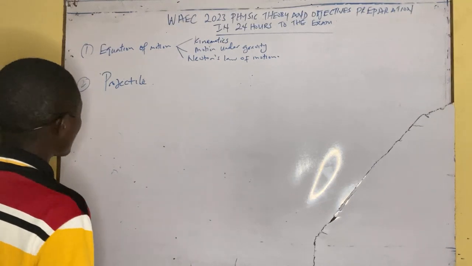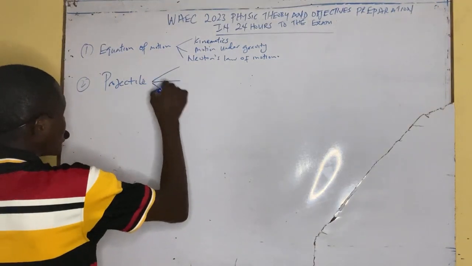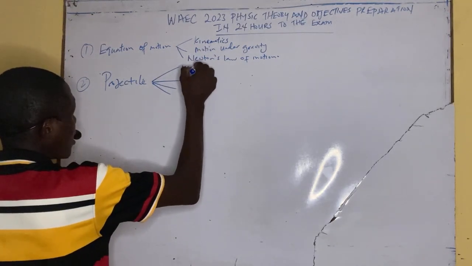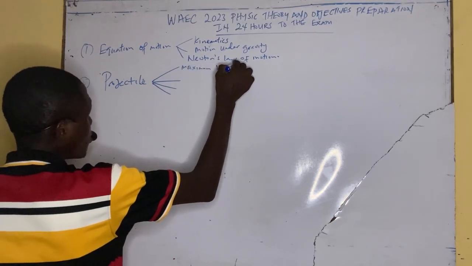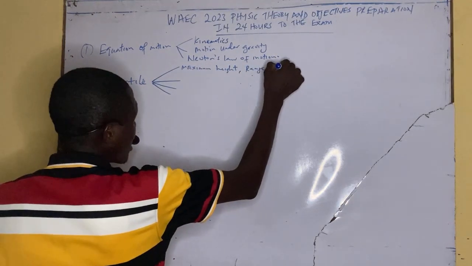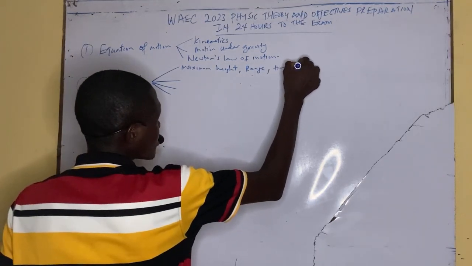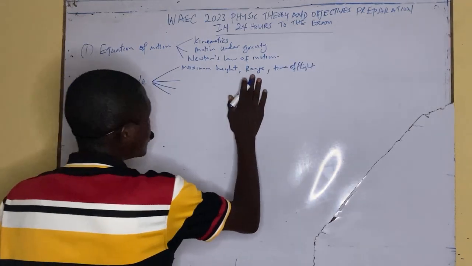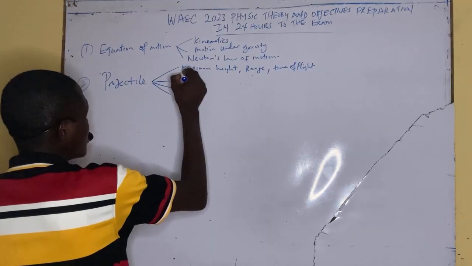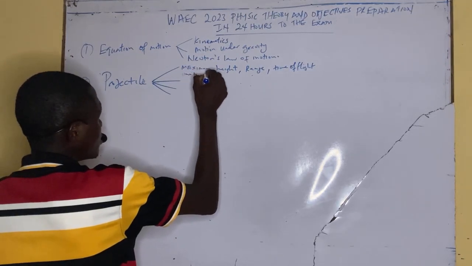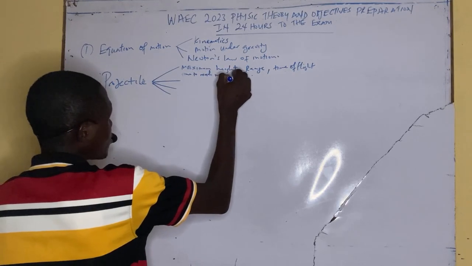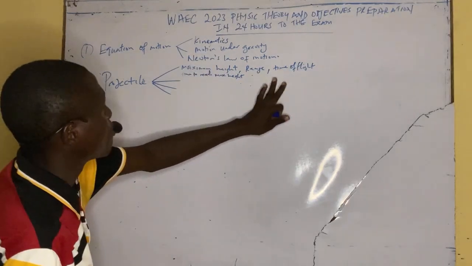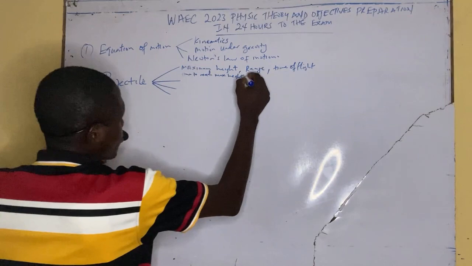Another projectile, what are the questions they usually ask? They usually ask questions that involve maximum height, range, time of flight, and time to reach maximum height. Please follow. We have maximum height itself, range, time of flight, time to reach maximum height, and angle of projection.